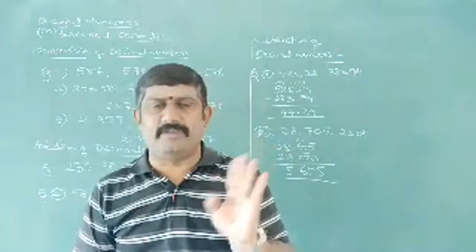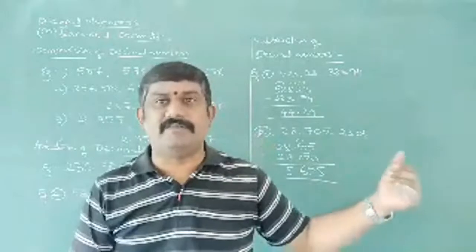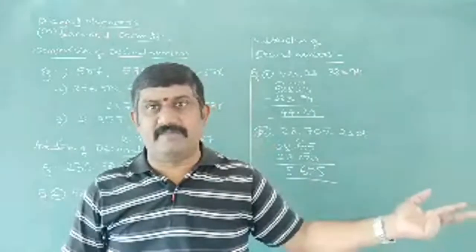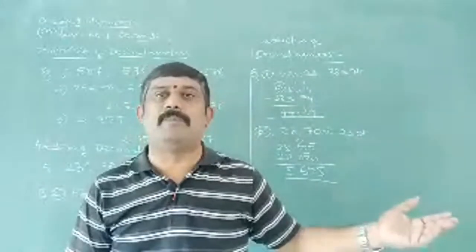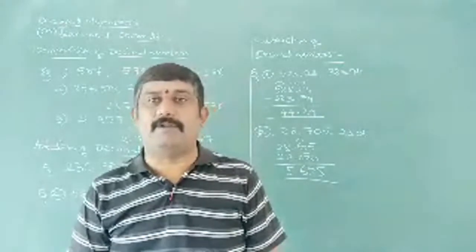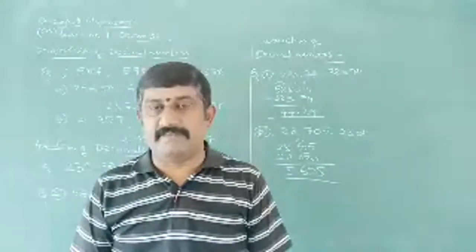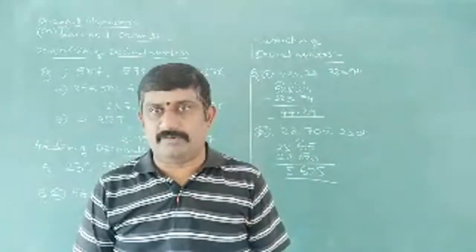So the place values will be the same: 0.1, 0.01, 0.001. Suppose we have 4 into 1 by 10, then 0.4 is the place value. 4 into 1 by 100, then 0.04 is the place value. So like this we can have place values also.